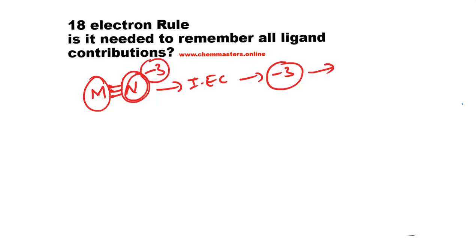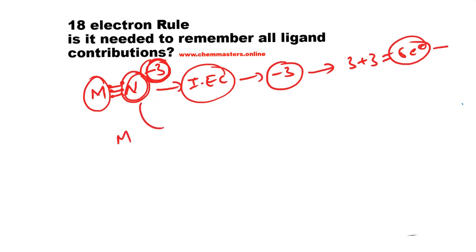In this consideration, 3 electrons from the -3 oxidation state and 3 electrons of nitrogen, so total 3 plus 3, 6 electron contribution in ionic electron count. In neutral electronic count, we need to consider the number of electrons which are contributing to the coordination bond with the metal. So only 3 electrons are contributing, and this should be considered in counting total valence electron count on the complex. Okay, so like that we need to go with it.